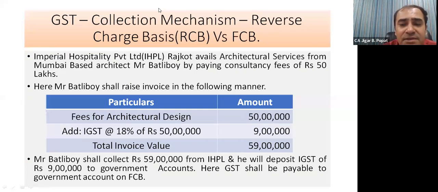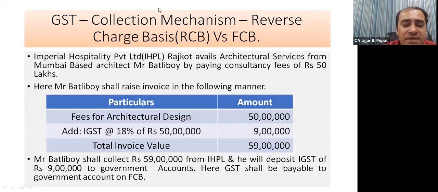I have that situation also. If Imperial Hospitality Private Limited Rajkot avails architectural service from Mumbai-based architect Mr. Batley Boy by paying consultancy fees of 50 lakhs, here Mr. Batley Boy shall raise invoice in the following manner. Fees for architectural design 50 lakhs, add IGST as supplier is in Mumbai, recipient is in Gujarat, it's an interstate supply. So add IGST at the rate 18% of 50 lakhs, that is 9 lakhs, and so total invoice value of 59 lakhs.